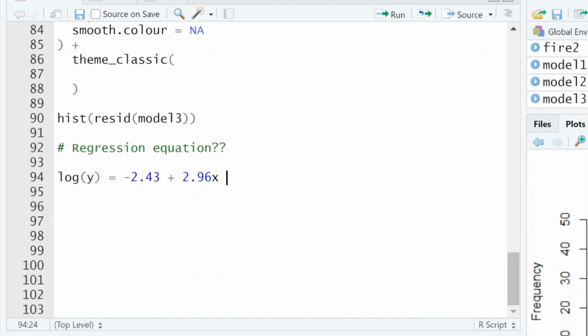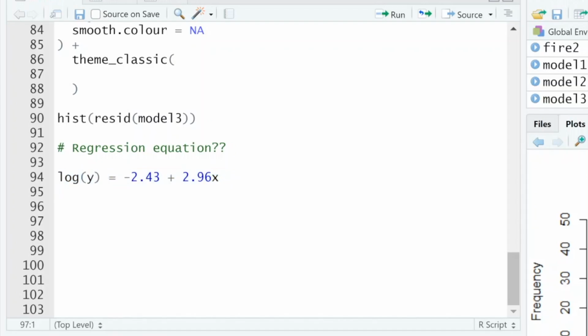So if we wanted to, in the future, we would just plug in x and then do the quick math here, and then we would get some estimate. However, we would get the log of that estimate. Well, so what do we do in that case? So that's our regression equation.